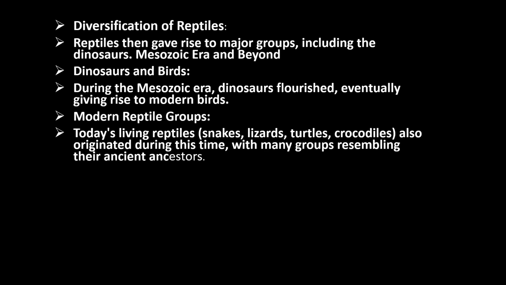After the arrival of reptiles, they dominated up to the Mesozoic era and beyond. During the Mesozoic era, dinosaurs flourished, eventually giving rise to modern birds. The modern reptile groups, including snakes, lizards, turtles, and crocodiles, also originated during this time, that means the Mesozoic era.